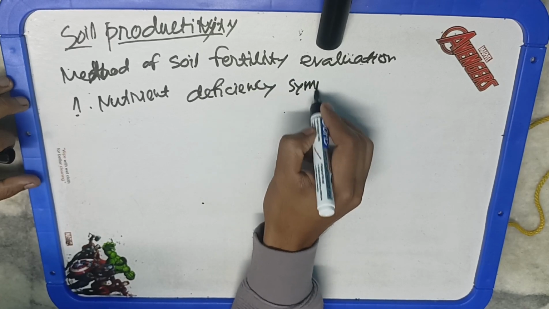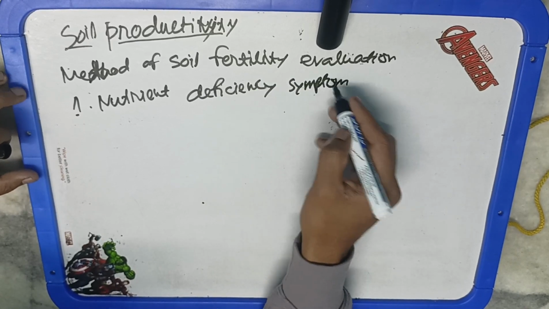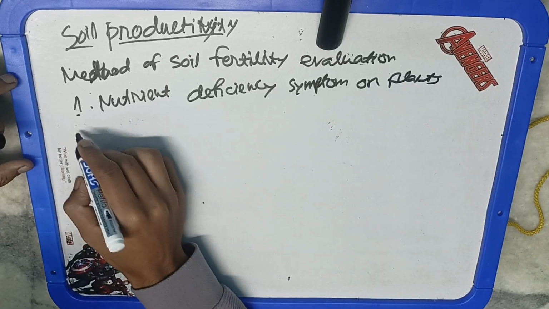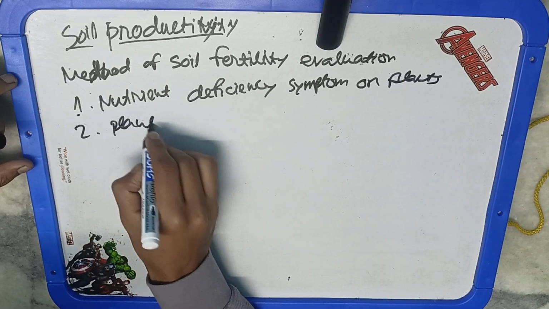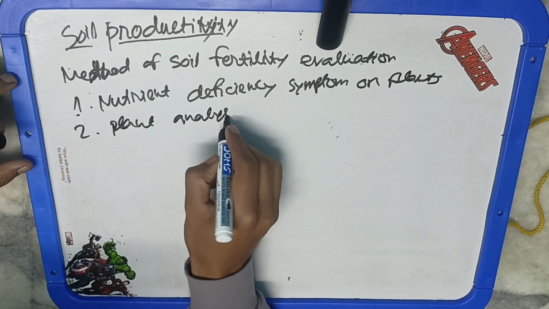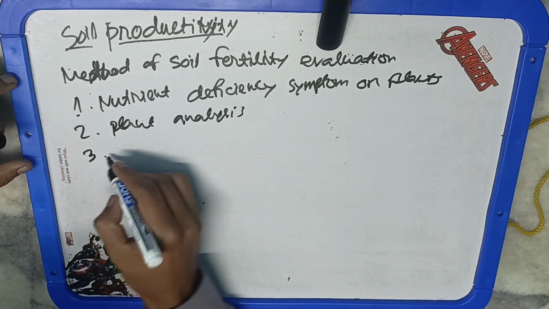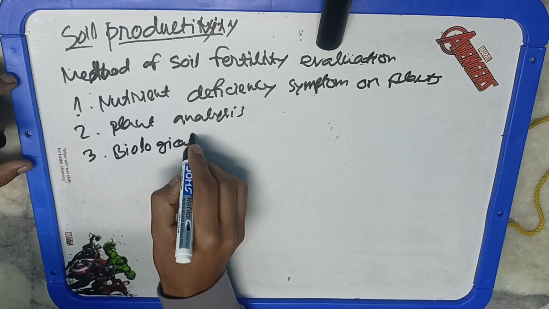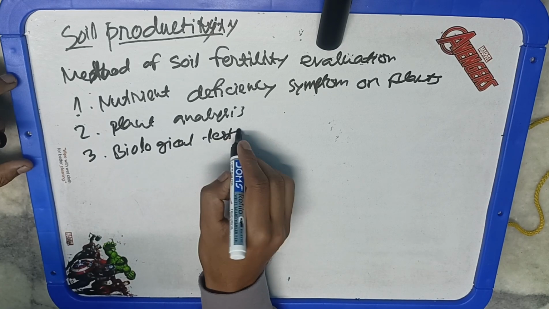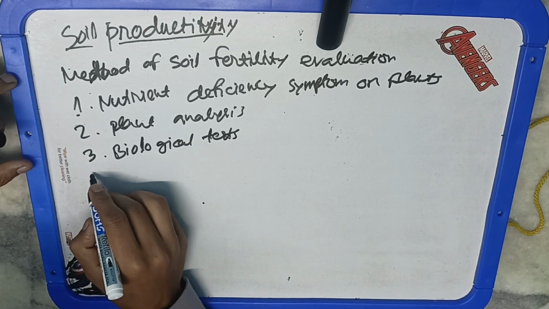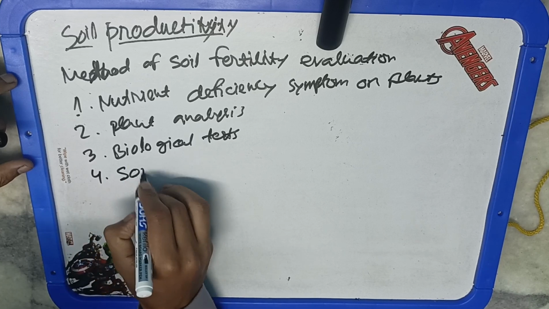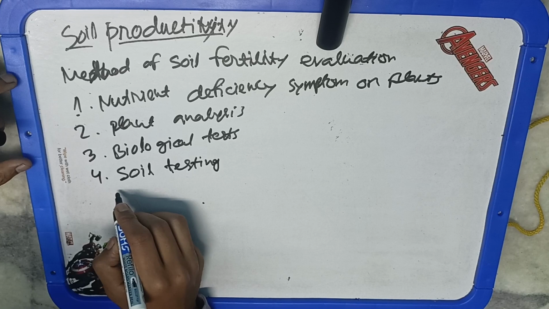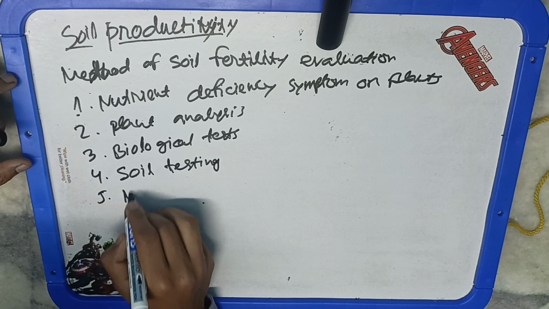Then plant analysis, we can go for plucking out the leaf of the plant, and then we can analyze a particular amount of nutrient, how much is the nutrient status of that plant. In that way also we can analyze whether the plant has uptaken enough of nutrient from the soil or not. If enough of nutrient is not available in the plant, that means it was not available to the plant, right?